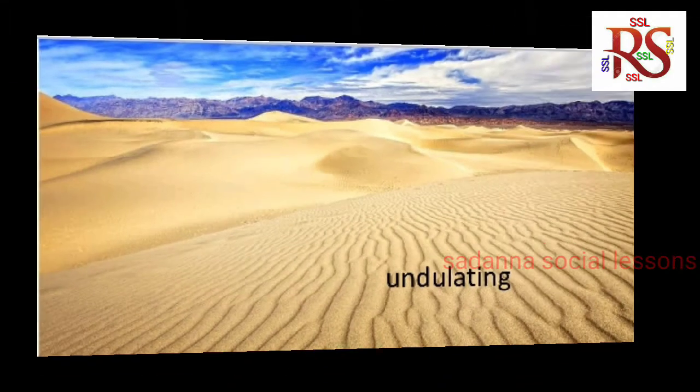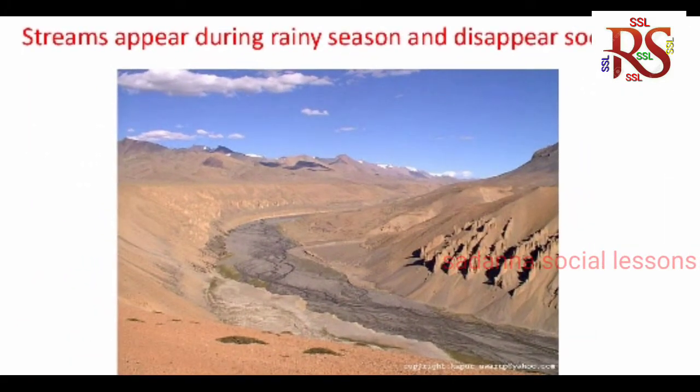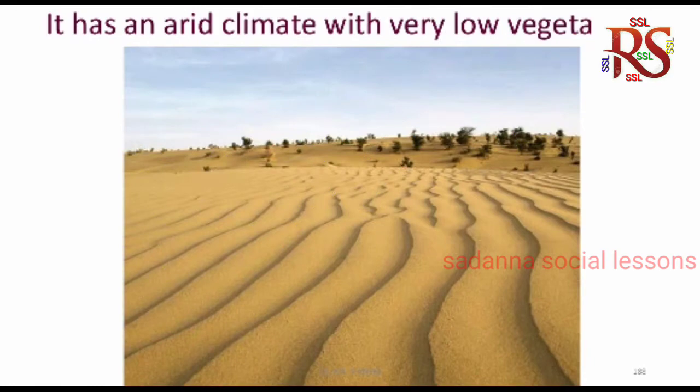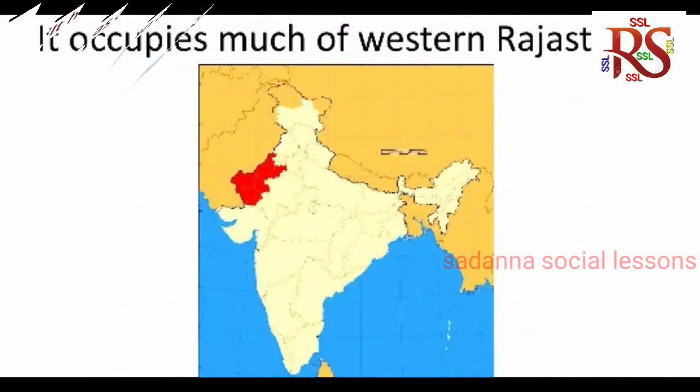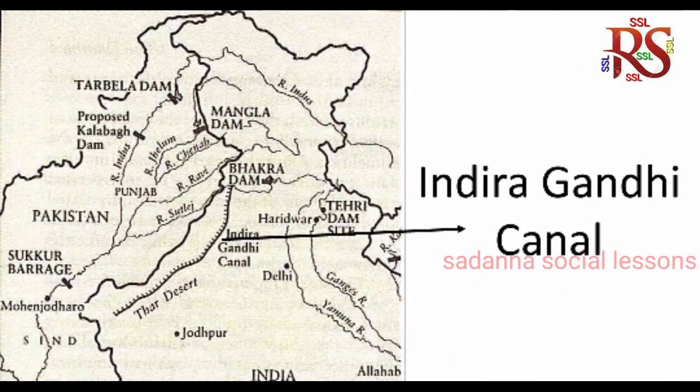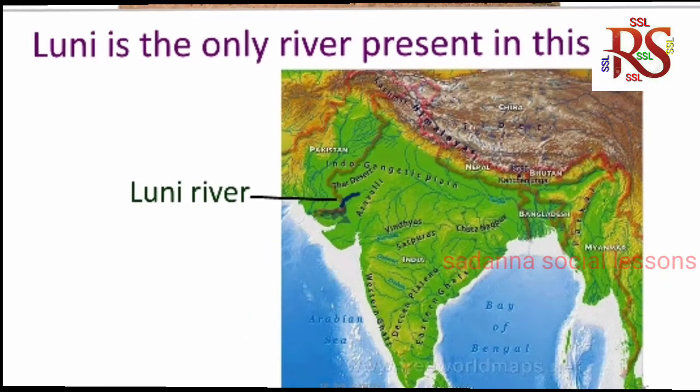Streams appear during rainy season and disappear soon after. Luni is the only river present in this area. Indira Gandhi Canal, 650 kilometers, is the longest canal present in this area. Hence, several hectares are under cultivation.